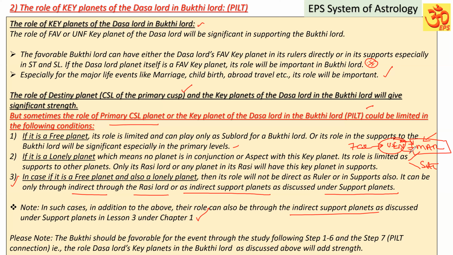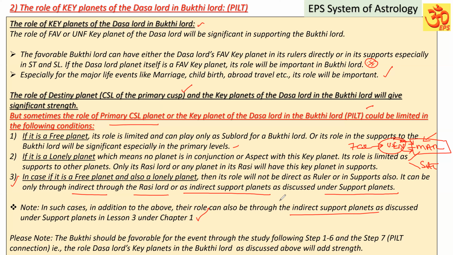So as I was explaining, there are indirect supports also, which I have discussed under lesson number 3 under chapter 1. So we have to keep that in mind. It means what? If a free planet or lonely planet, or a planet that is both free and lonely, is a very good key planet of the Dasa Lord or the destiny planet, cuspal sublord of the event, then its role is important in the Bukti Lord.